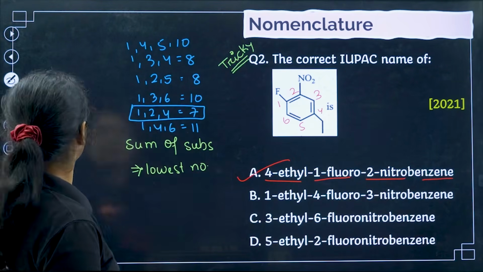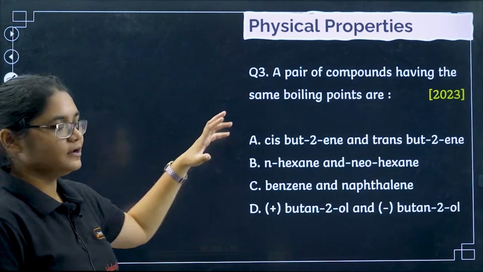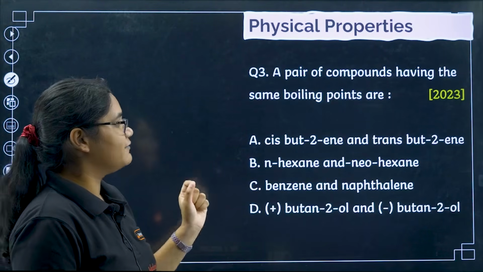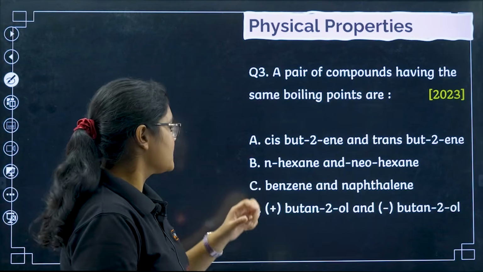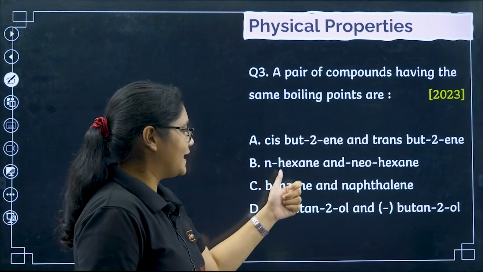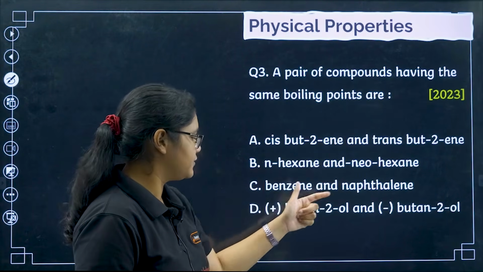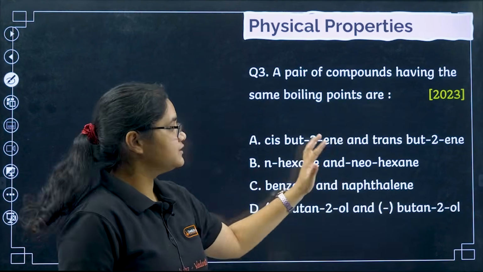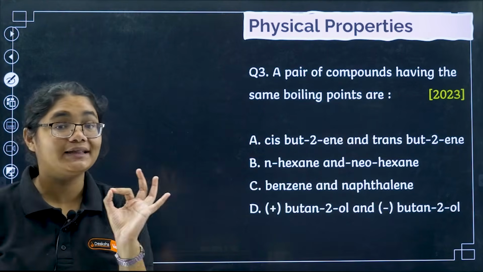Okay, this was a tricky question. Moving to question number 3, now we have done physical properties questions. A pair of compounds having the same boiling points are: cis-butene, trans-butene, n-hexane, neohexane, benzene, naphthalene, butan-2-ol and butan-2-ol plus and minus. This is a recent question from the 2023 paper.